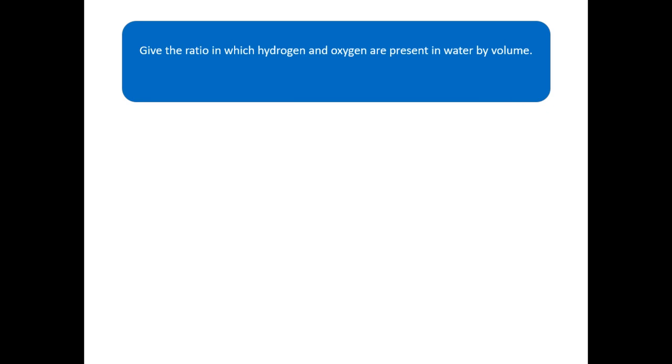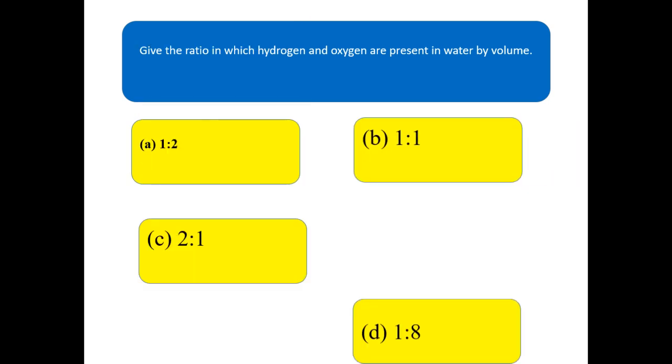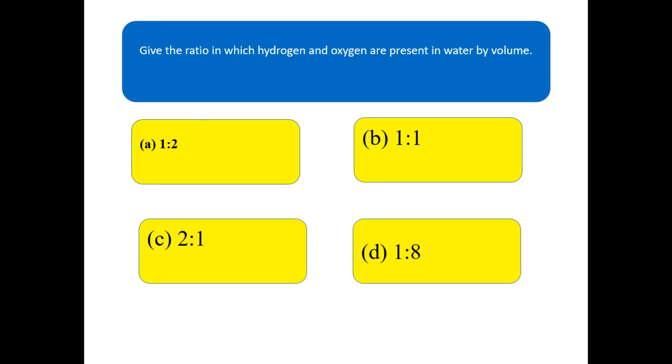Give the ratio in which hydrogen and oxygen are present in water by volume. Your options are 1 is to 2, 1 is to 1, 2 is to 1, and 1 is to each. Hydrogen and oxygen ratio which will be present in water by volume. Remember that thing, volume. Clear?